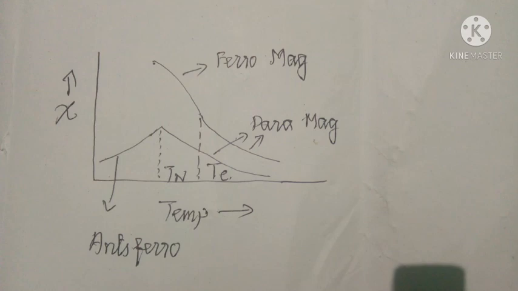After the Curie temperature, the ferromagnetic substance transforms into a paramagnetic material. So we can expect questions based on the Néel temperature, the Curie temperature, and the susceptibility and temperature relationships. We have to keep this in mind before the exam.